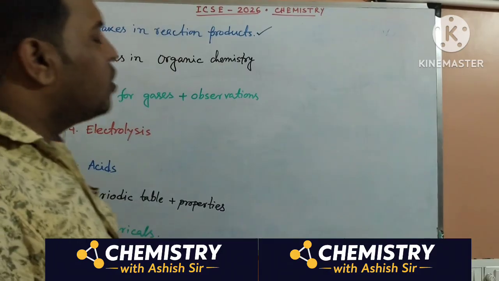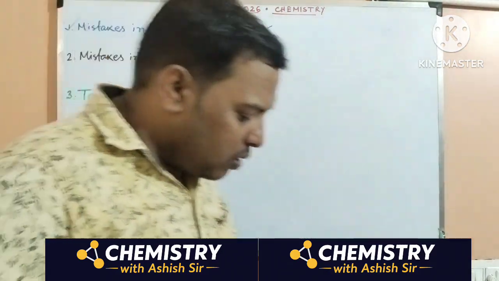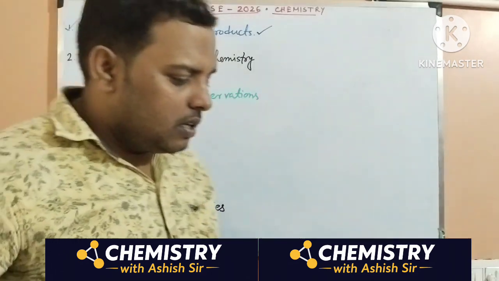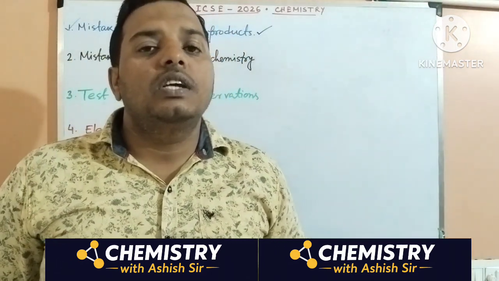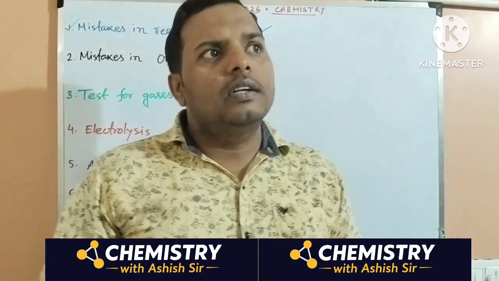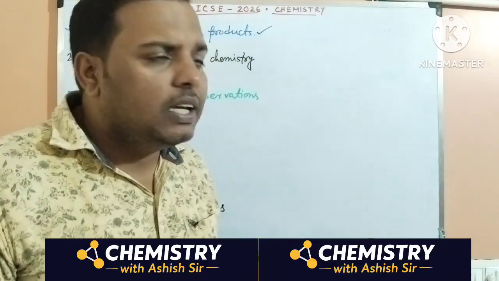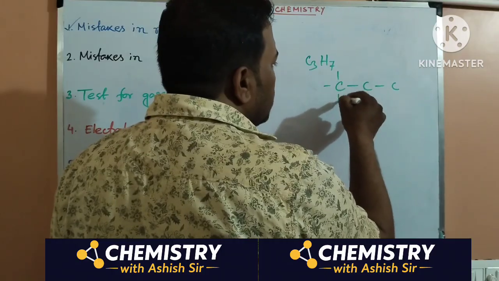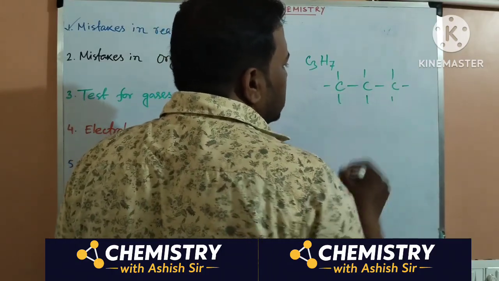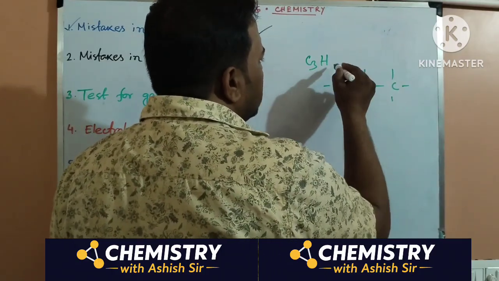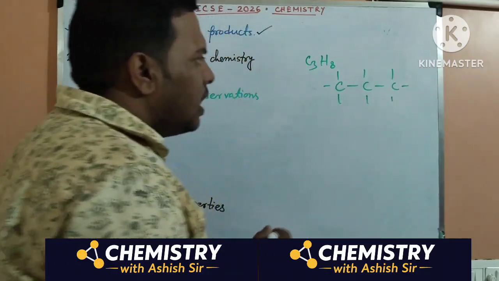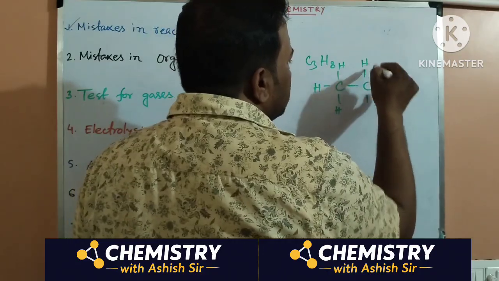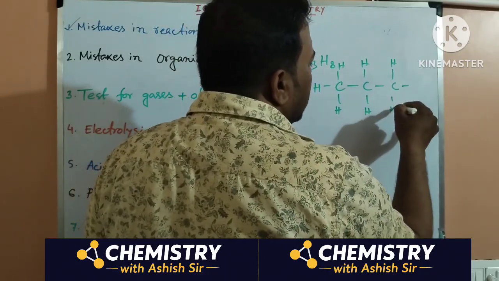Now I will come to the mistakes in organic chemistry. What are the common mistakes over here? Whenever structural formulas are asked, some of you just give the condensed formula. You are asked to give the formula of methane, ethane, propane. Structural means you have to write all the carbons and show all the hydrogens, for example C3H8, by drawing single bonds. So that is a mistake that you are making.